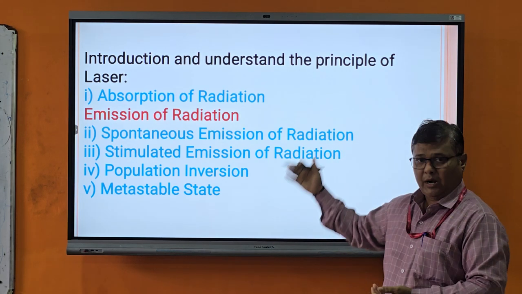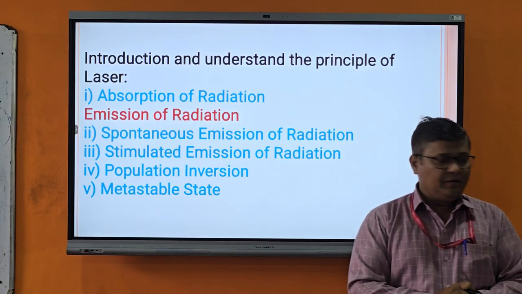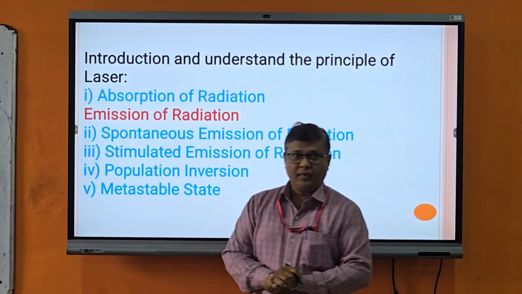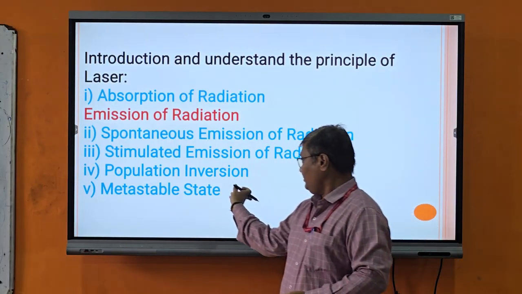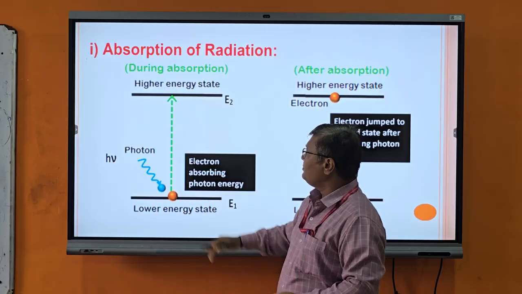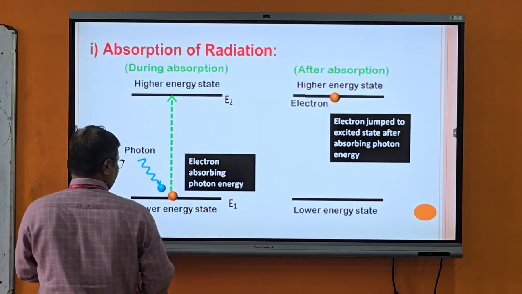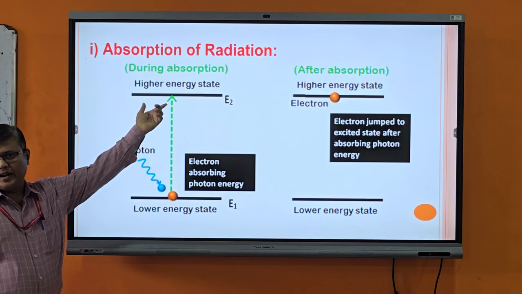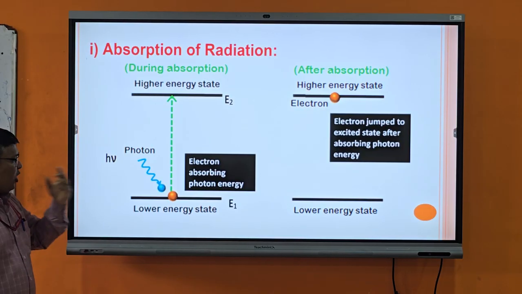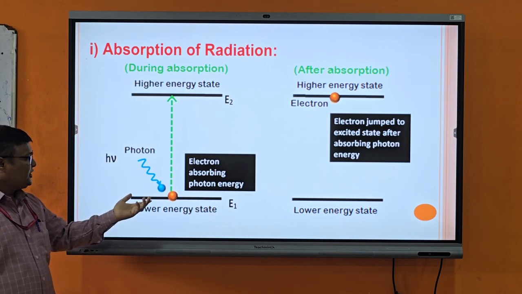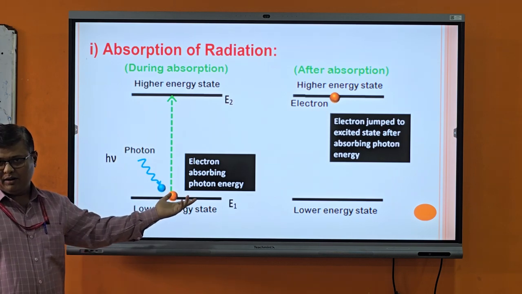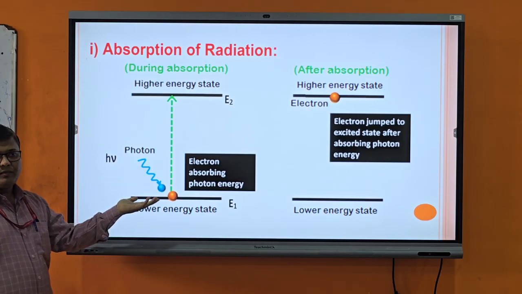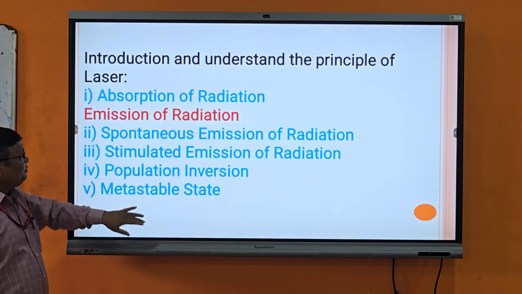These are the fundamental principles of the laser. The first is the absorption of radiation. Here E1 is the ground state energy or lower state energy, and E2 is the excited state energy or higher energy level. In normal condition, all the atoms are situated at the ground level. When photon energy is supplied in a favorable condition to this ground state atom, this atom jumps from